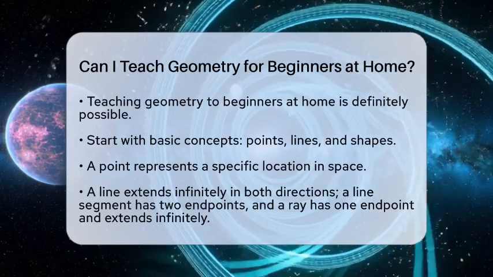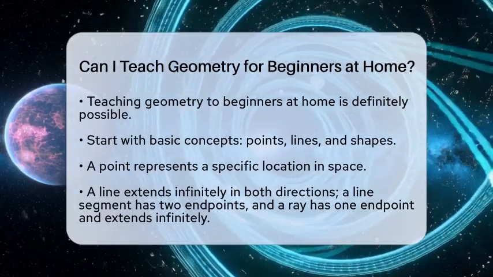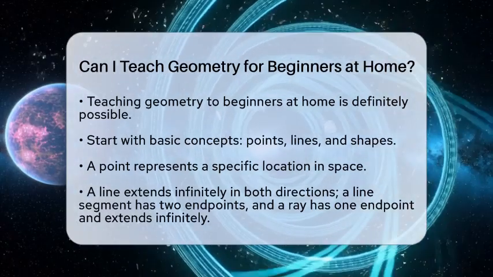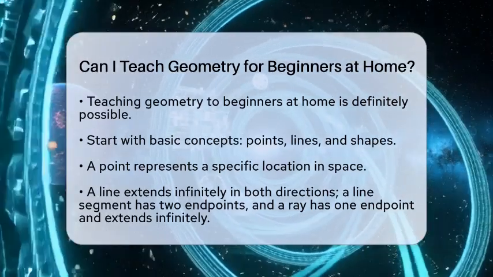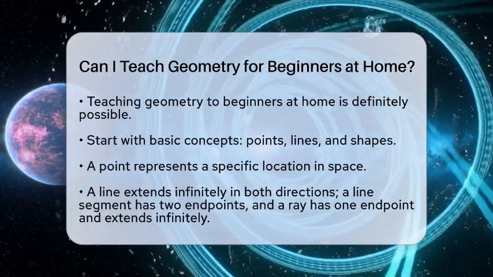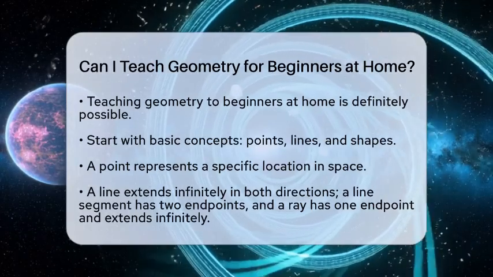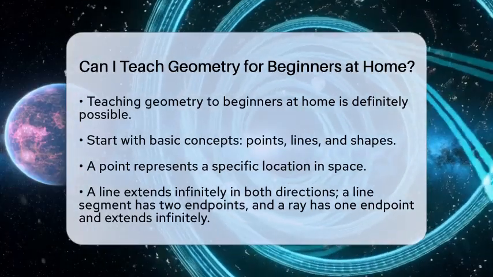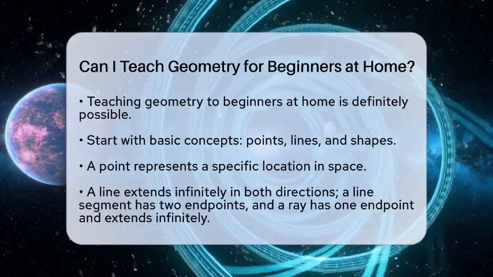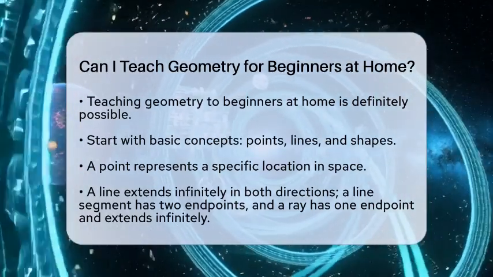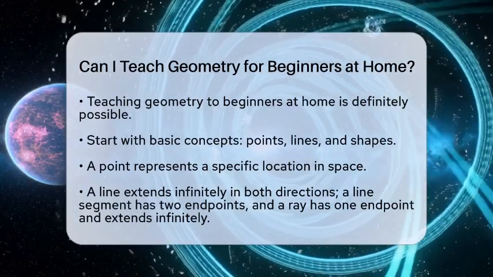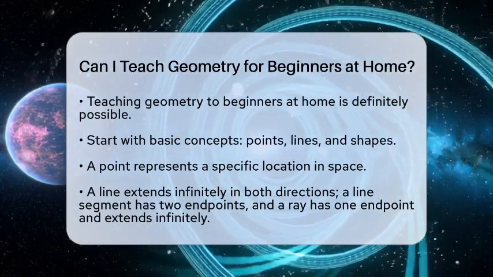A point is a precise location in space. Next, introduce a line, which extends infinitely in both directions. A line segment is a part of a line that has two endpoints, while a ray has one endpoint and extends infinitely in one direction. Using simple gestures or everyday objects can help visualize these ideas.